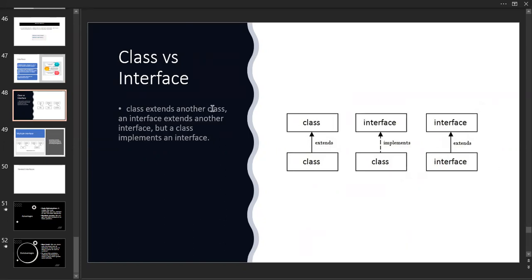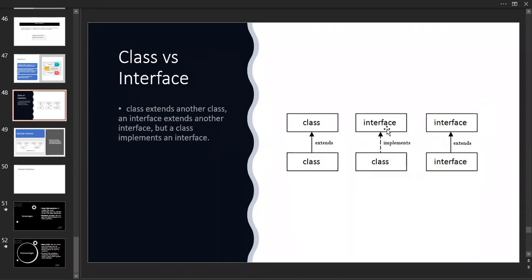A class extends another class. Yes, we know that. If a class extends another class, we call that single inheritance. A class implements an interface. This is also like inheritance, single inheritance. Think of it like this.